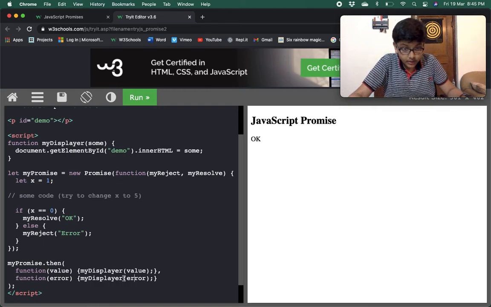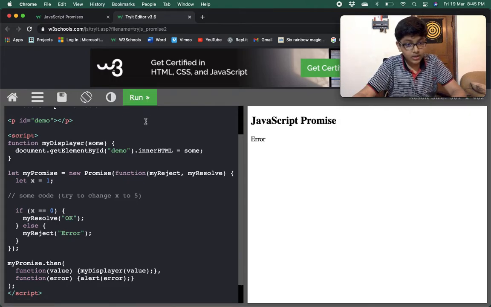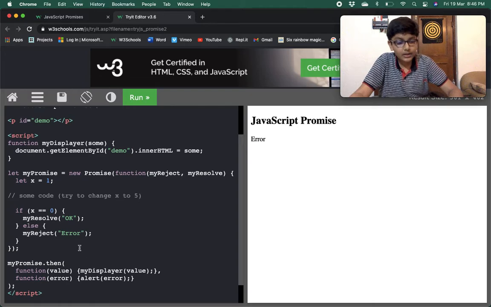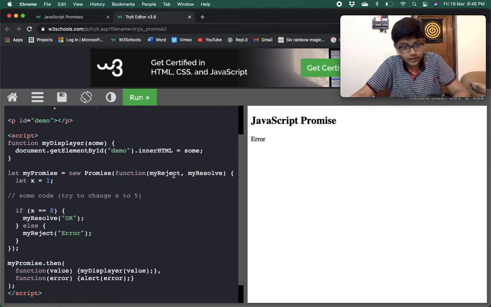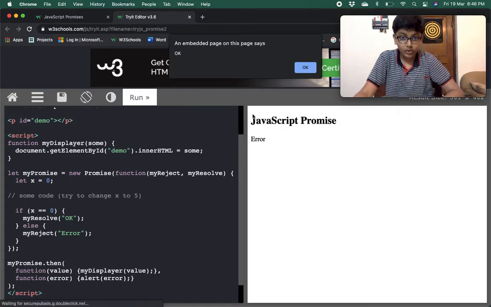If I make some changes, if I do alert in the error method, then it is calling the reject method over here when x is not 0, so that's why it is displaying it. But if we do x 0, then my resolve would be called, my resolve is this one, and the value would be alerted.